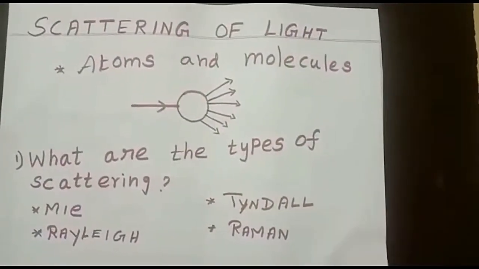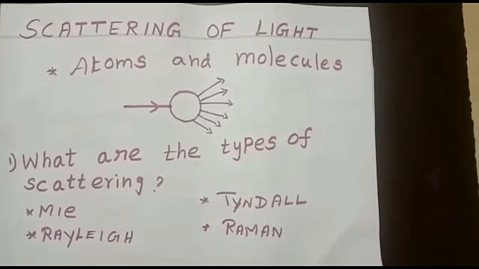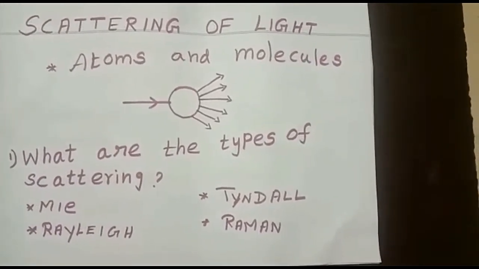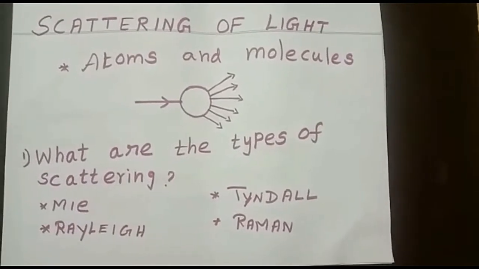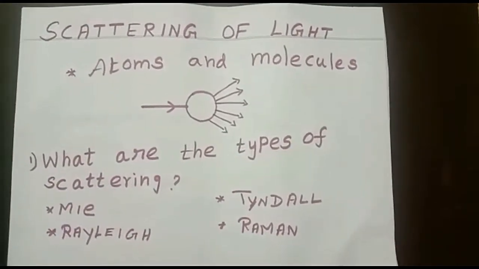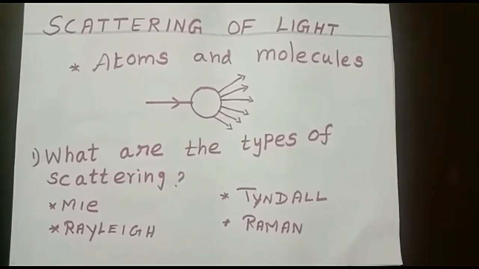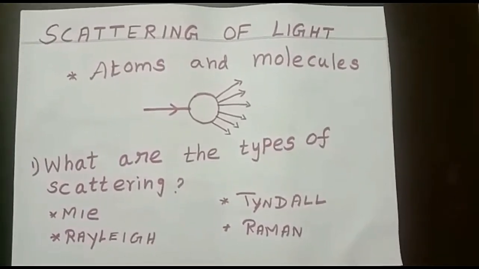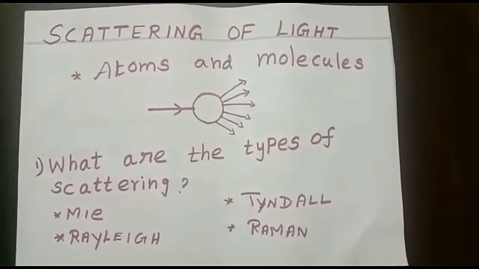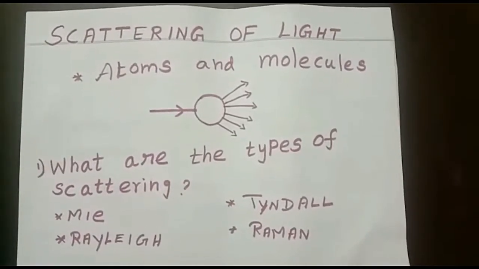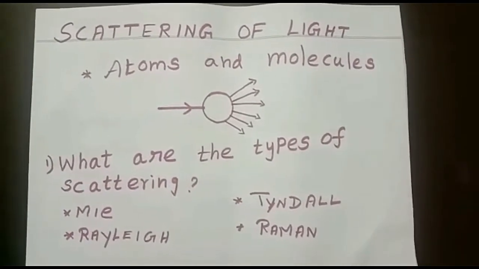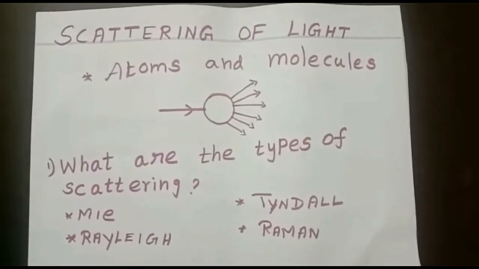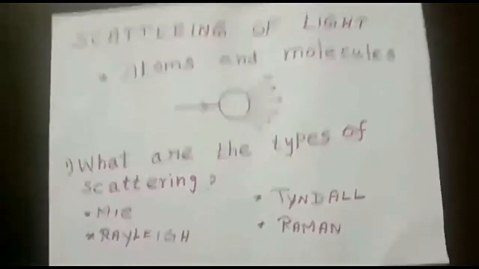Next, we are going to revise scattering of light. What is scattering of light? When light enters the Earth's atmosphere, the atoms and molecules of the gaseous particles reflect the light in all possible directions. Yes, what are the types of scattering? Mie scattering, Rayleigh scattering, Tyndall scattering and Raman scattering.